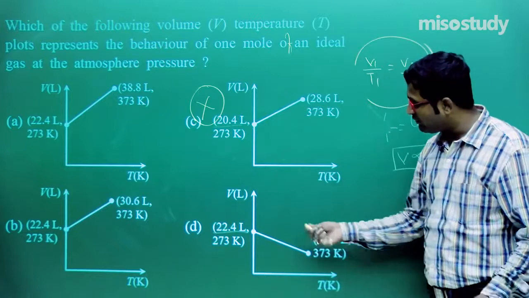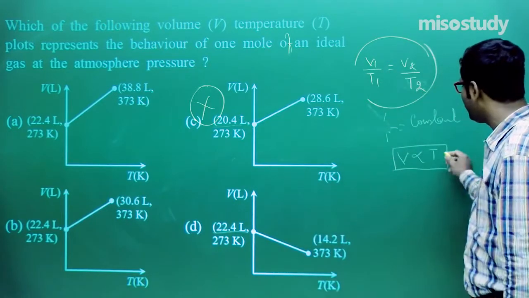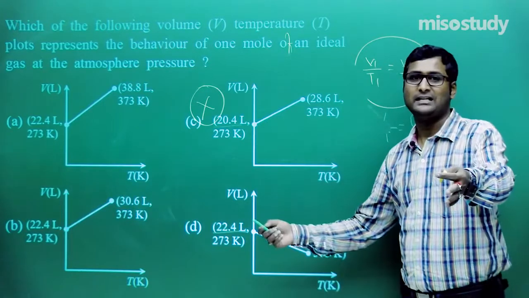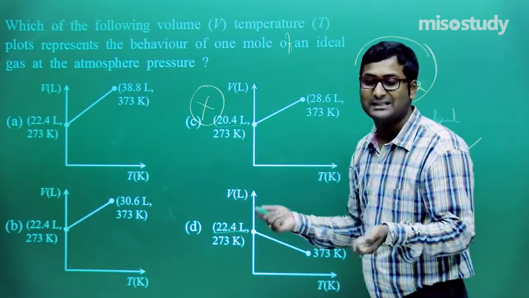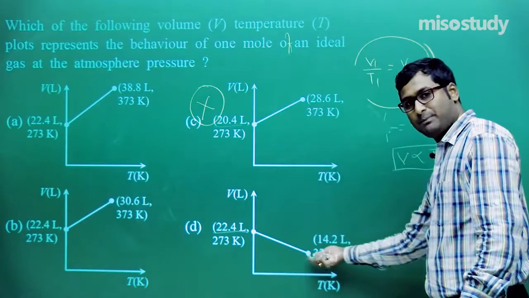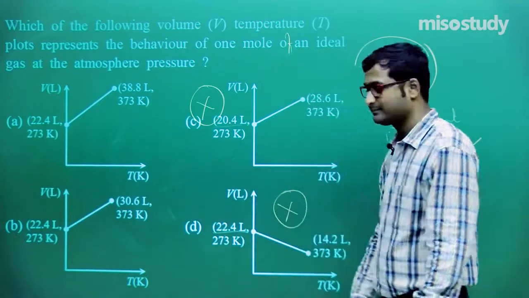Now if I talk about D, look at here, the slope is downward. As we know, V is directly proportional to T. If T increases, ultimately V will increase. If V increases, that symbolizes that the temperature increases. So here there is a negative slope, a negative decrement, so this will not be the option.